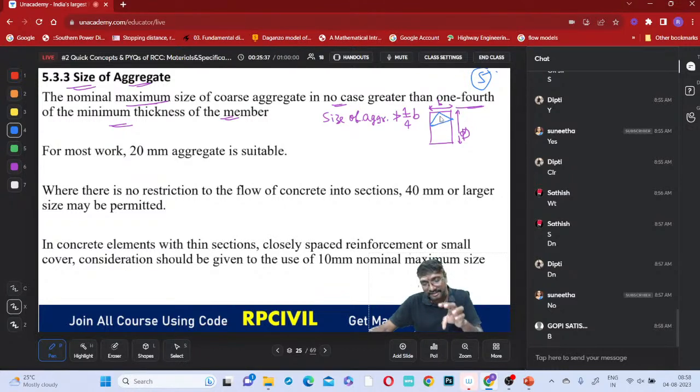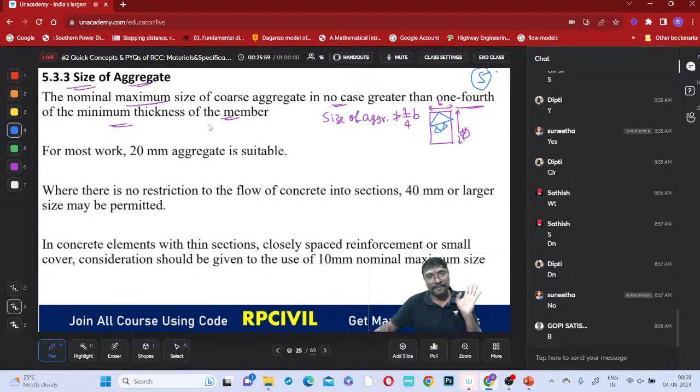It will cause additional load on the other aggregates, and it will crush the smaller aggregates. So the aggregate size should not be that comparable to the member size. That's why it should be less than 1/4 of the minimum thickness.